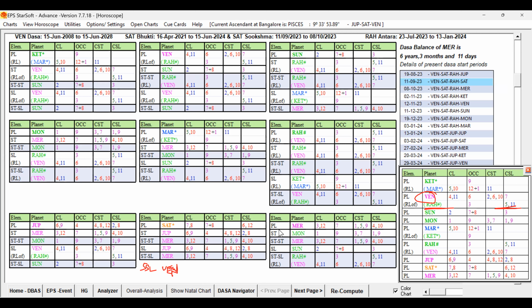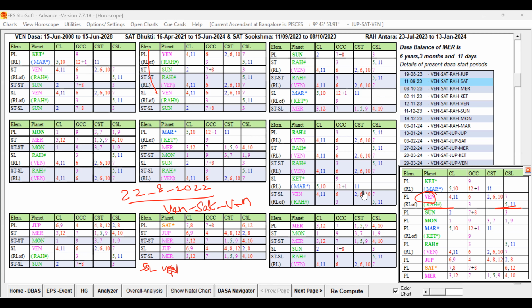This period. So the delivery happened on 22/8/2022. That was the date of the delivery of the child. So in this period, the female was running Venus Dasa, Saturn Bukti, and after that, for 9 months, Venus Antra itself was running.